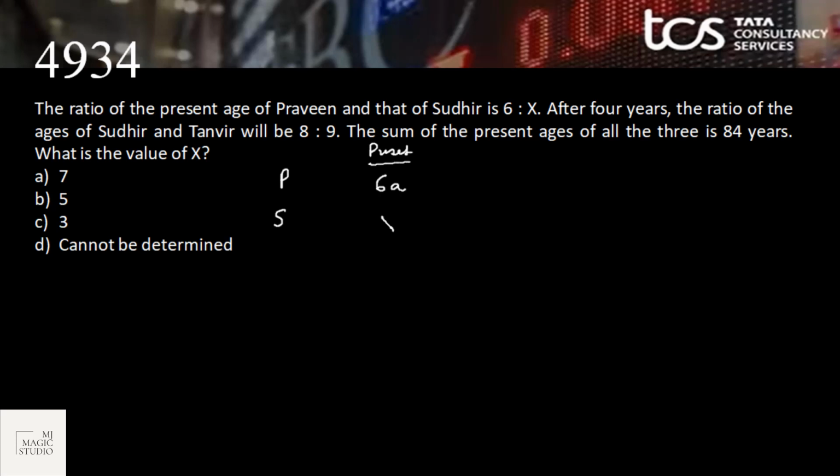Let it be 6a and xa. After 4 years, the ratio of Sudhir and Tanvir is 8:9. So this is 8y and the age of Tanvir is 9y. So the first equation is xa plus 4 is equal to 8y.